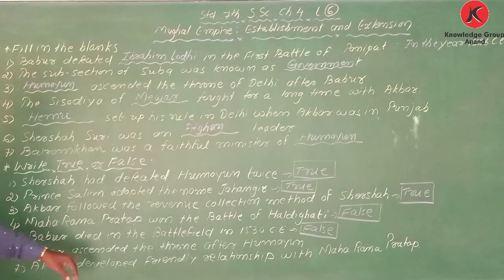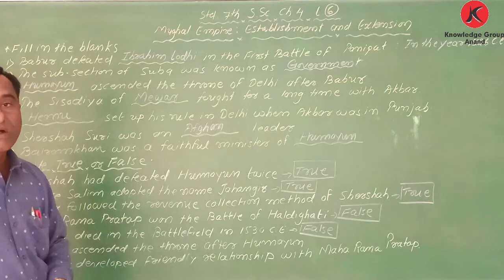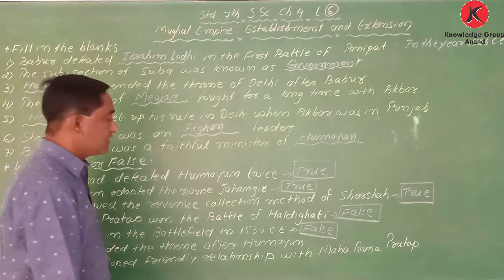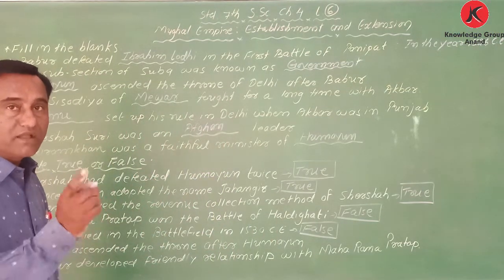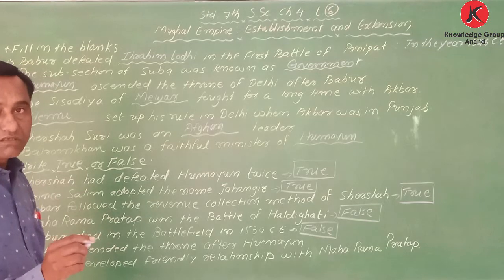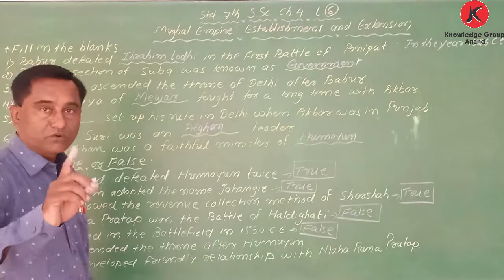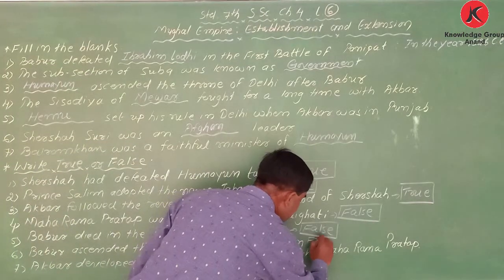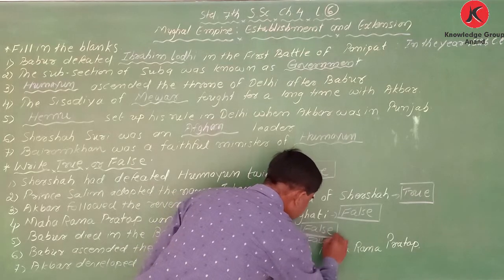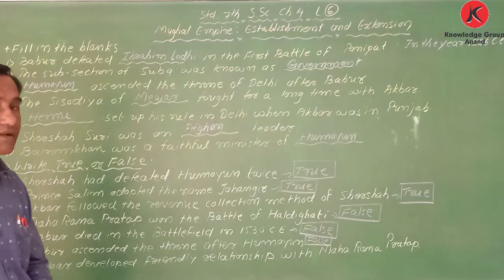Next one. Babur ascended the throne after Humayun. Wrong. Okay, because Babur was the father of Humayun, and after the father, the son becomes the king. So after Babur, Humayun became the king, not Babur after Humayun. That is also false. Okay, next one. Akbar developed a friendly relationship with Maharana Pratap.